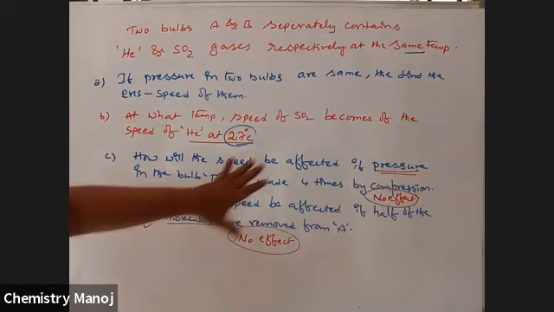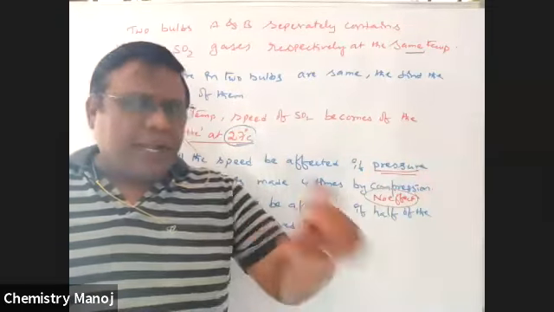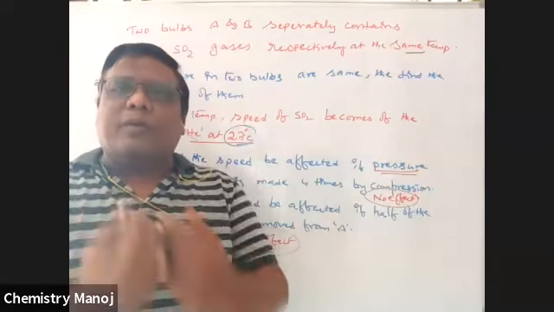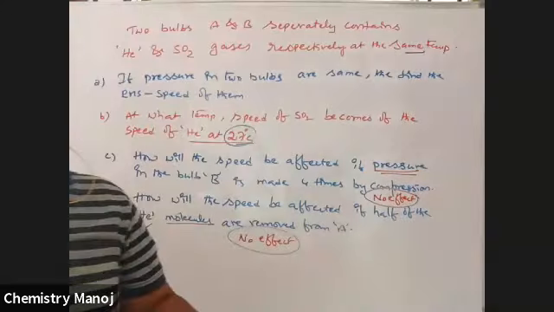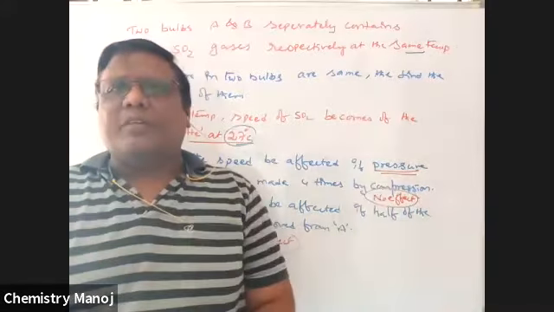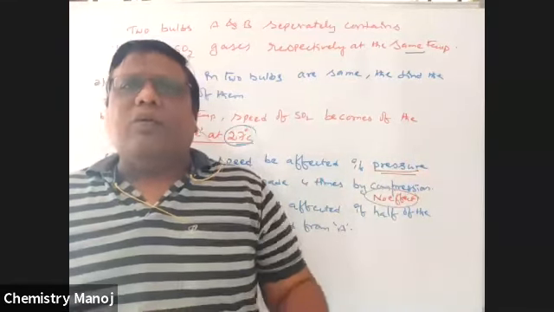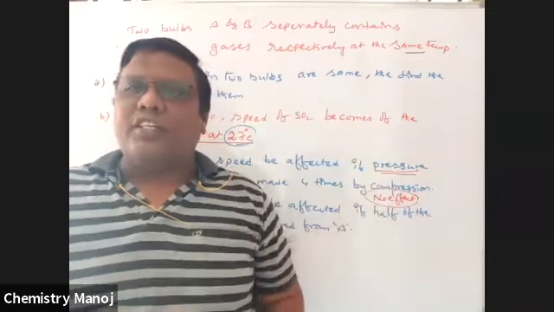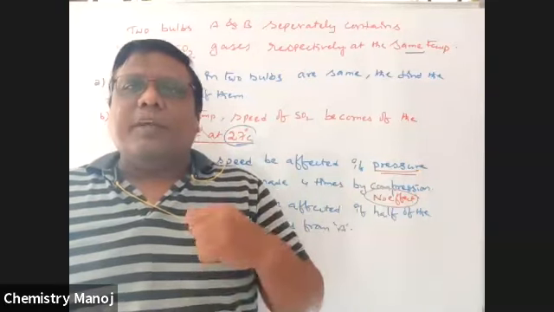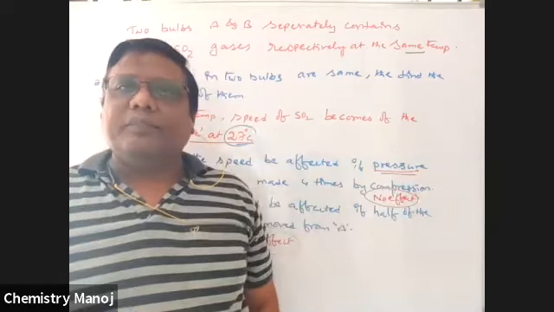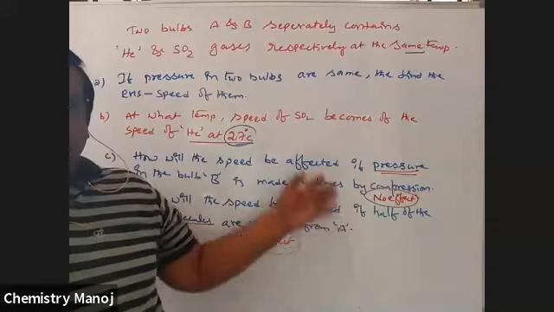So mind it, if a problem is given at constant temperature, and the gases are not changed, there is no effect, however lengthy the problem is. Please be careful. Mass will change, but RMS velocity is not influenced by mass. Only temperature and nature of the gas matter. If the gas is changed, it automatically changes. If temperature changes, it automatically changes. Otherwise, no changes occur. So these are different problems based on this. Tomorrow, based on these, some graphical concepts.